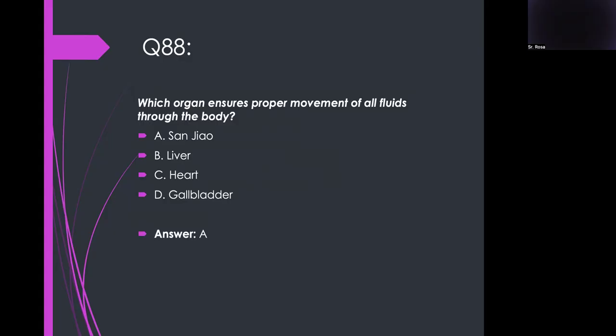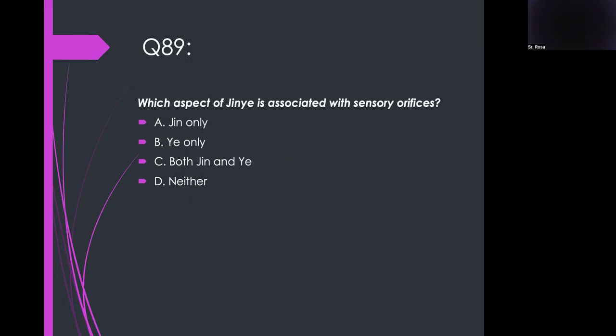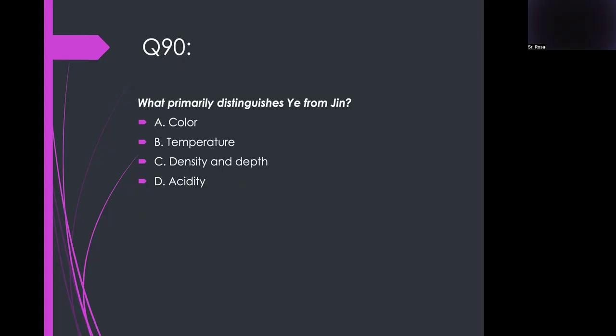Sanjiao. Which aspect of Jin Ye is associated with sensory orifices? Both Jin and Ye. What primarily distinguishes Ye from Jin?